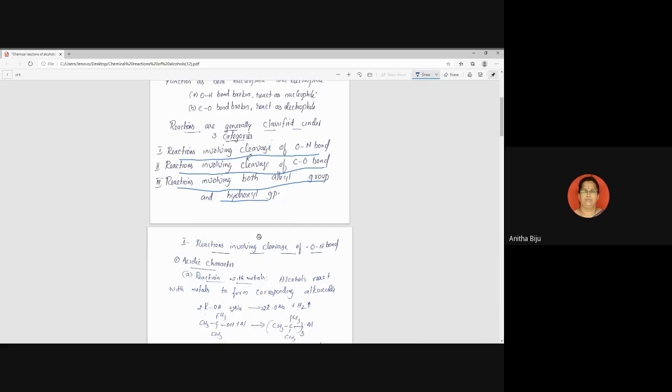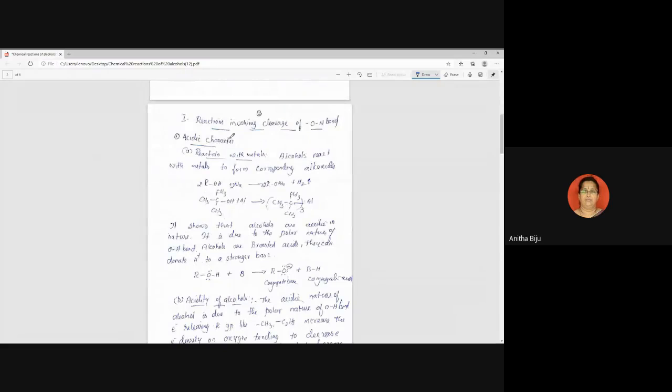So let us think about the first type now. Write the heading. Put a mark like this, Roman numeral 1, and reaction involving cleavage of OH bond. Cleavage of which bond? This bond, OH bond. This bond will break. Here the cleavage of this bond takes place.